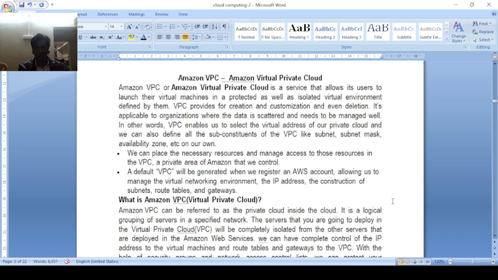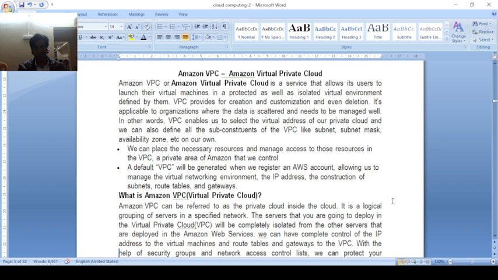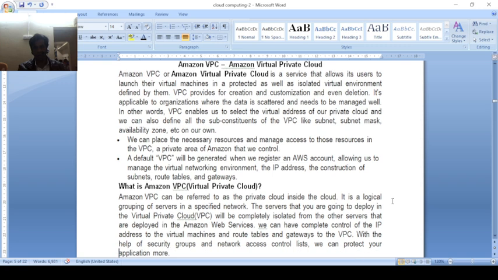Amazon is a very popular organization which provides cloud services. The data structure needs management, and there are different components like subnets, marks, and availability zones. According to Amazon, they have different videos. We have discussed the structure of Amazon. Amazon is divided into different types of zones and regions, and according to the zones and regions, they provide